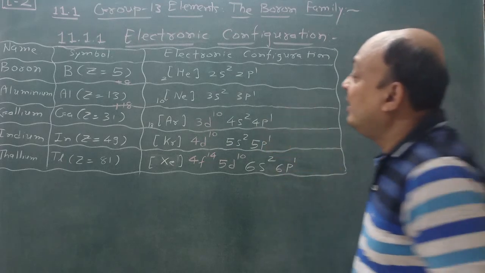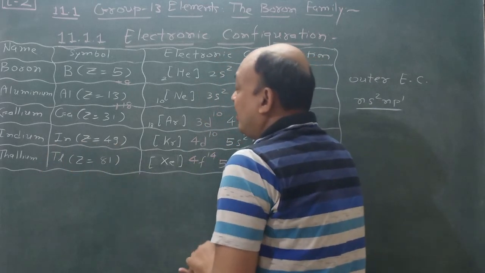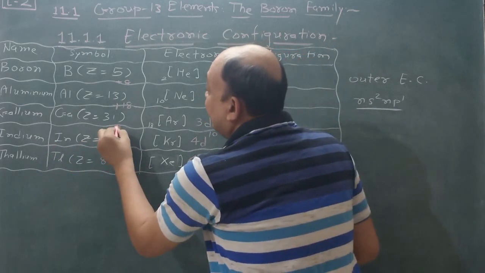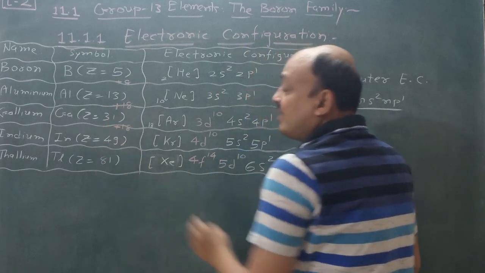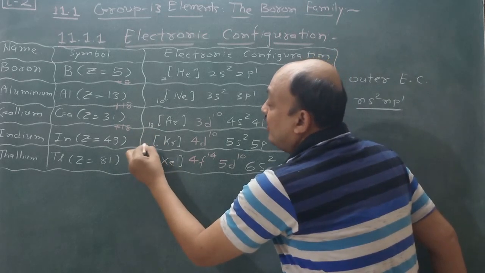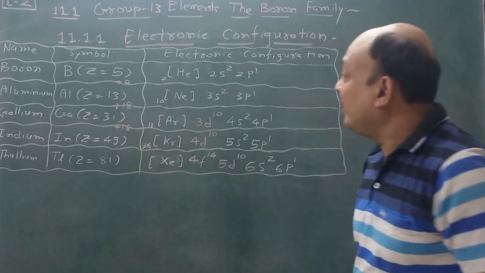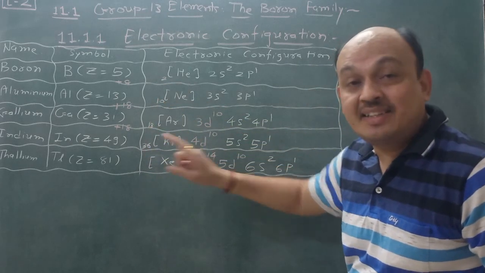So remember this one. Indium, Z is equal to 49. So 13 plus 18, once again this is a magic number, 18, and 32 is another. So here 18 is there, krypton is 36. Here also magic numbers: 2 plus 8 is 10, 10 plus 8 is 18, 18 plus 18 is 36.